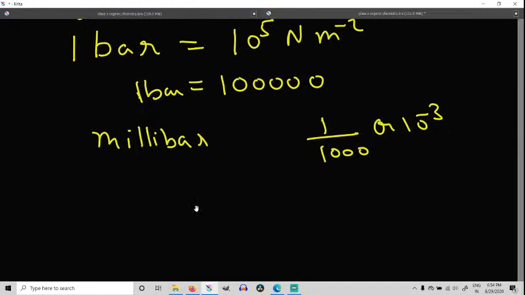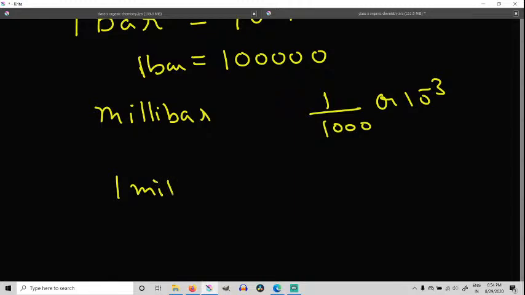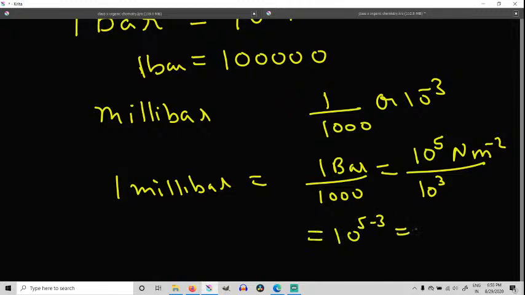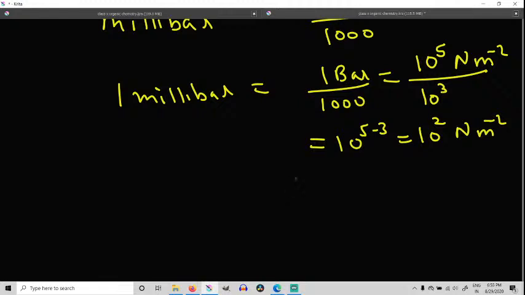So 1 millibar should be equal to 1 by 1000 of 1 bar, right? And we know that 1 bar is equal to 10 to the power 5 Newton per meter square. If I divide it by 10 to the power 3, then in exponents it becomes 10 to the power 5 minus 3, which is 10 to the power 2 Newton per meter square, or 100 pascals. So 1 millibar is equal to 10 to the power 2 Newton per meter square or 100 pascals. Understood?